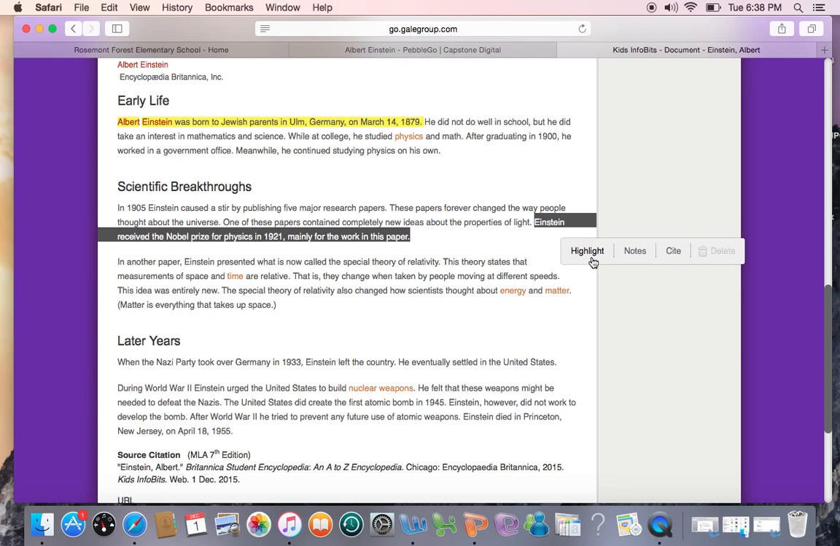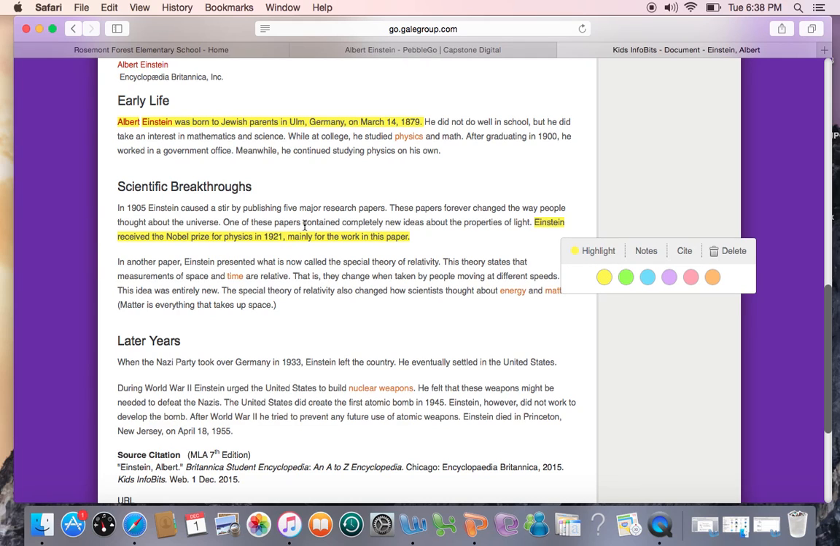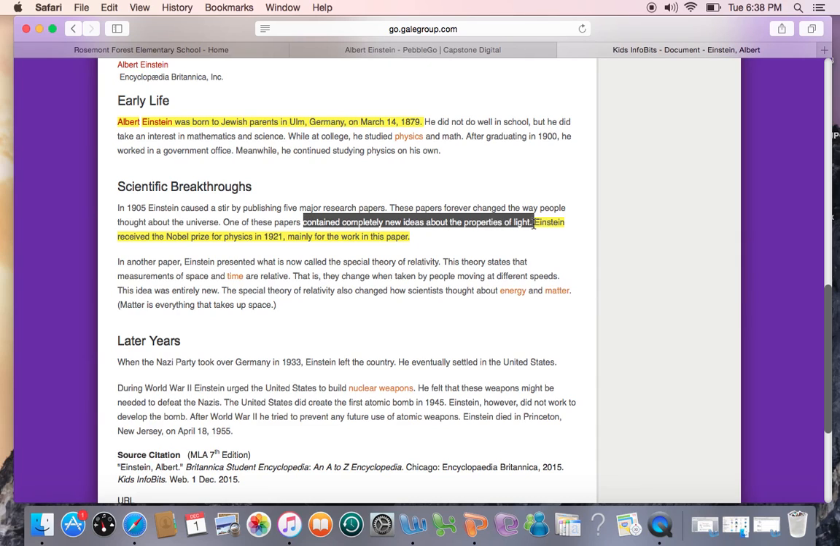Interesting. So he has new ideas on the properties of light and then winning the Nobel Prize in 1921.